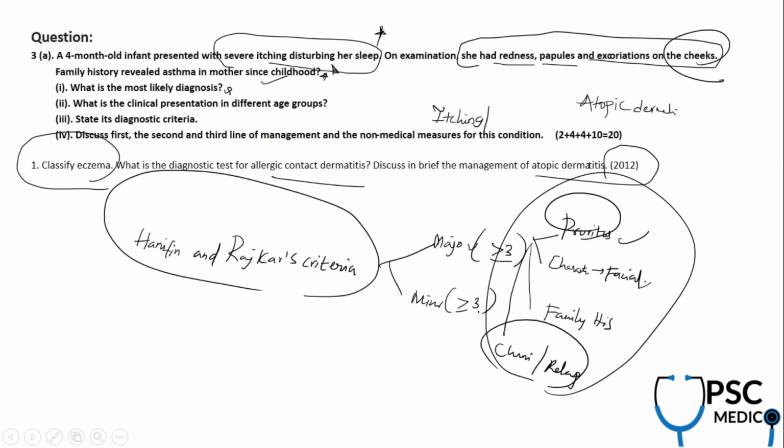So 3 or more major features should be present, and minor ones can be present, like facial pallor, food intolerance, hand dermatitis, ichthyosis, elevated levels of IgE. So I'll be giving them in the 2020 handout notes for all the video course subscribers. All the answers will be given, don't worry.